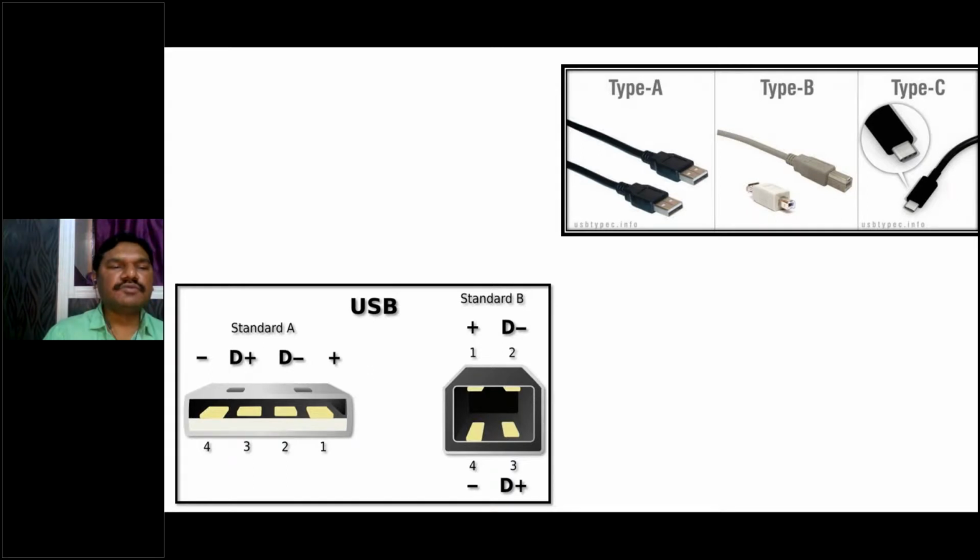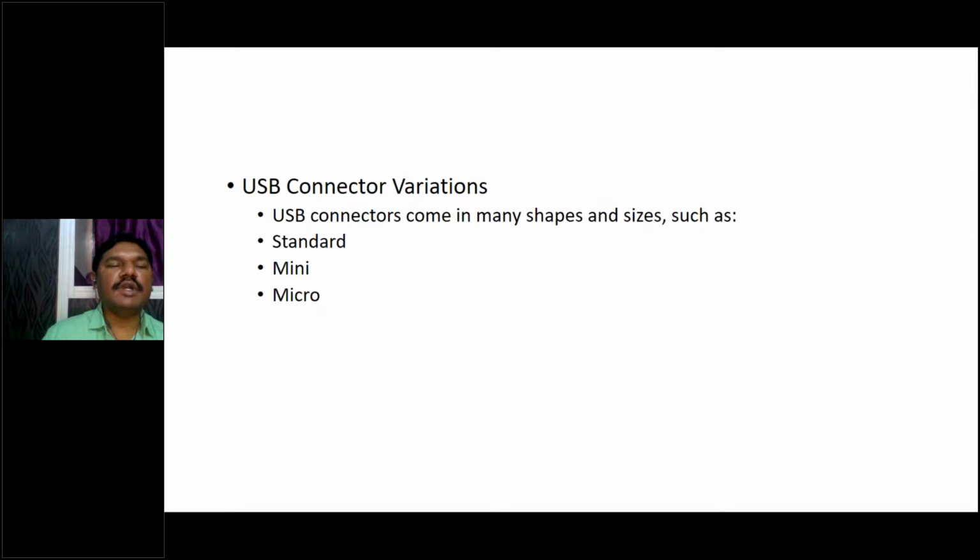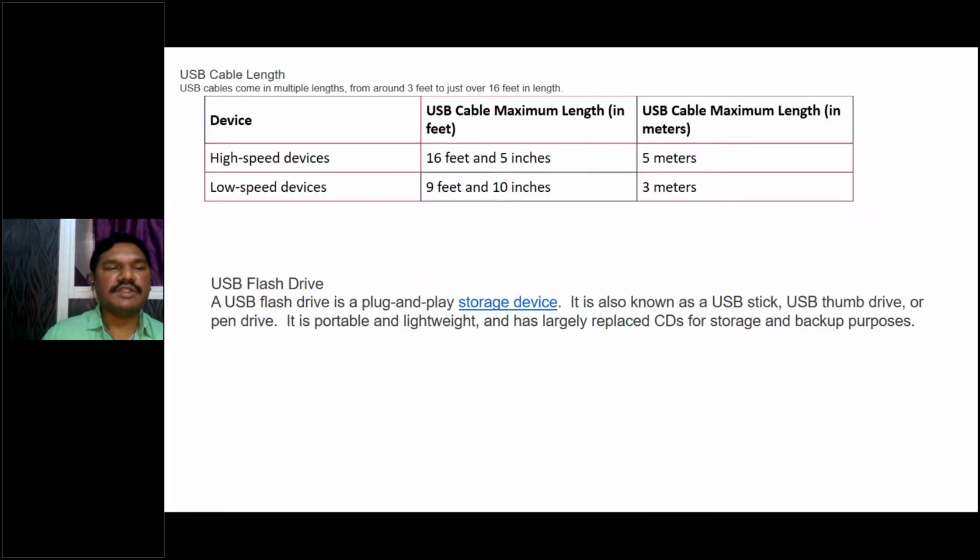And here, this is the invention, 1998, USB 1.1. After 2 years, 2.0 was introduced, after 8 years 3.0, and after 7 years USB 3.1 with 10 Gbps speed. And these are all different standards of USB connectors: standard, mini, and micro sizes.